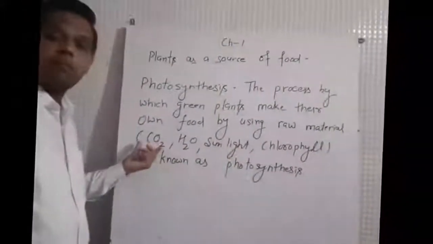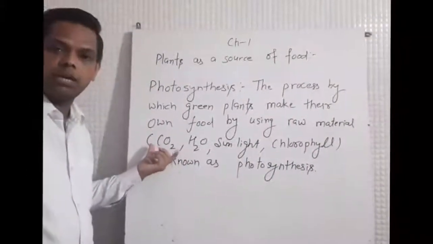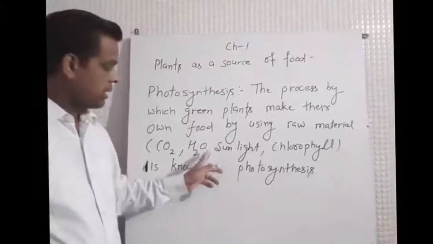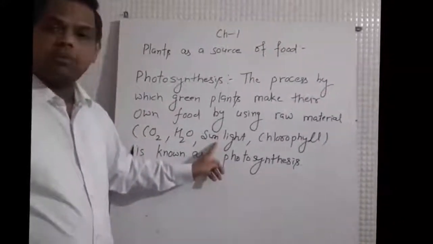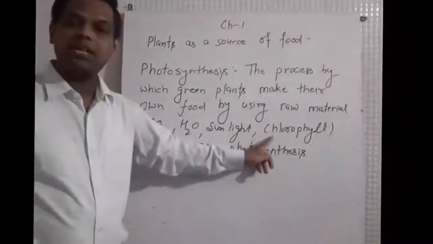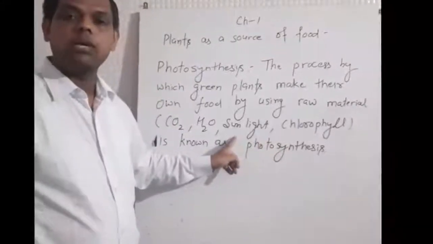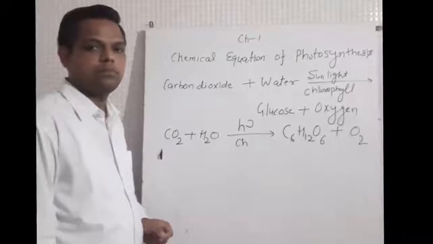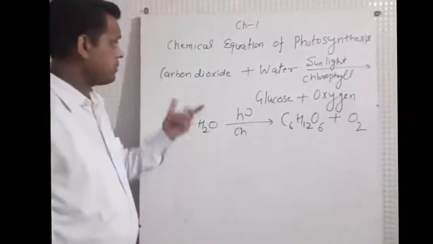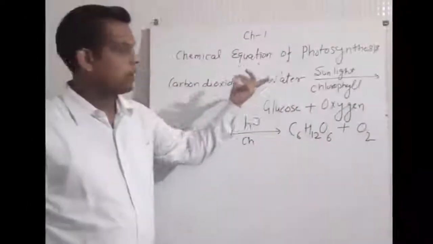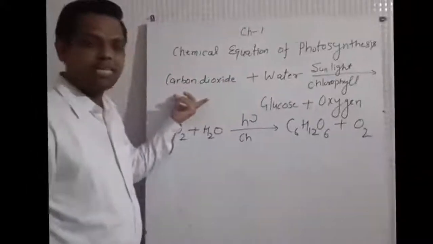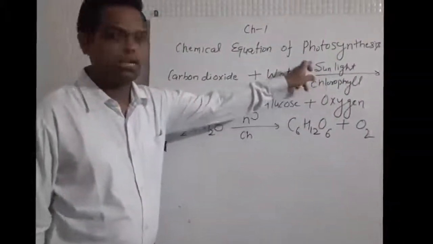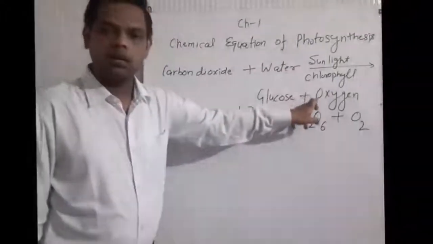Plants absorb carbon dioxide from the air. Water is absorbed by the roots of plants. Sunlight is absorbed by the green colour pigment that is found in the leaves and all green parts of the plants. Chemical equation of photosynthesis: carbon dioxide plus water, in the presence of sunlight and chlorophyll, which absorbs sunlight, forms glucose plus oxygen.